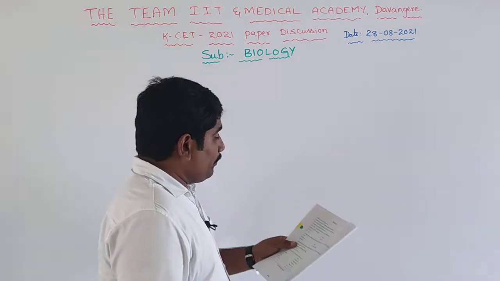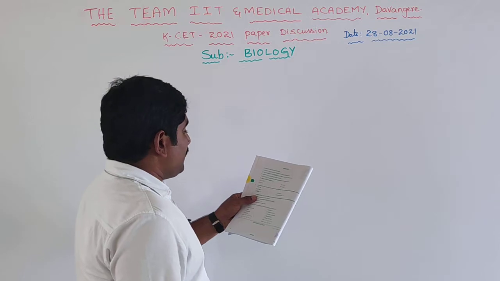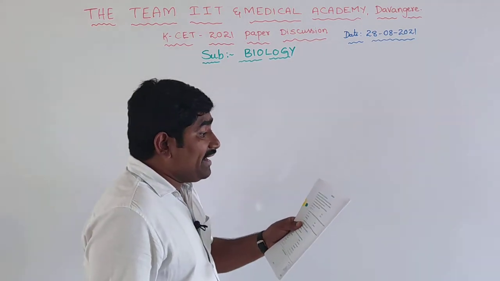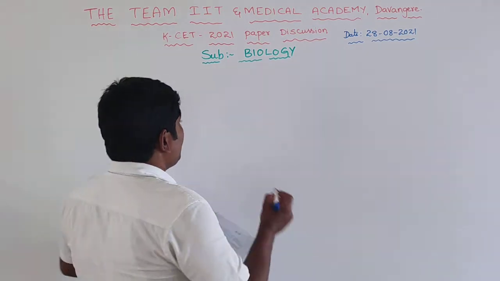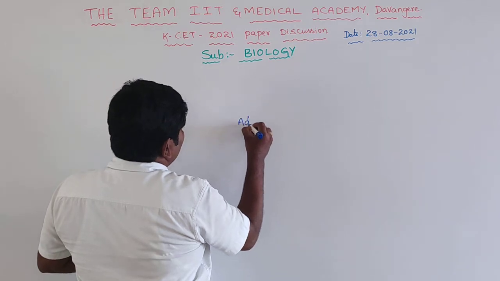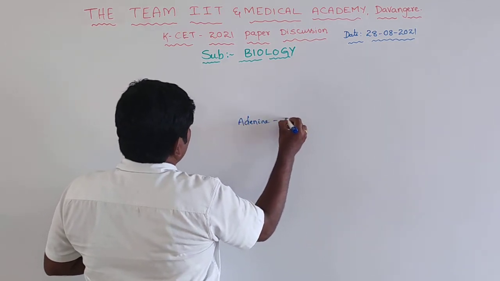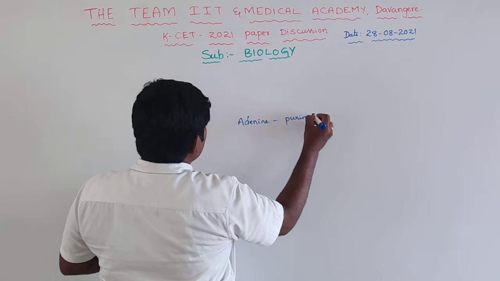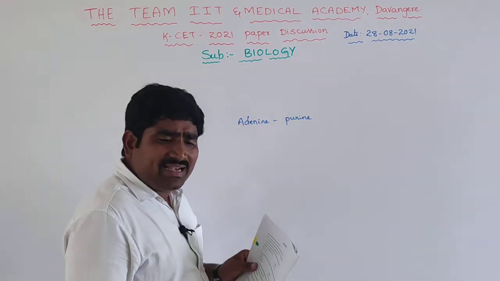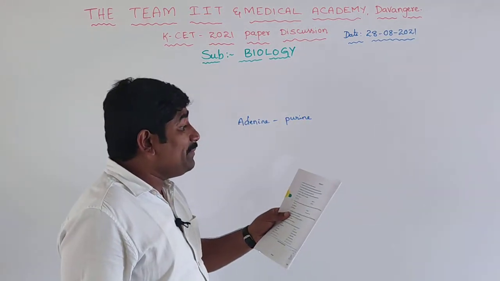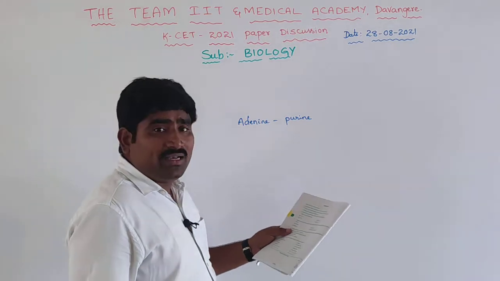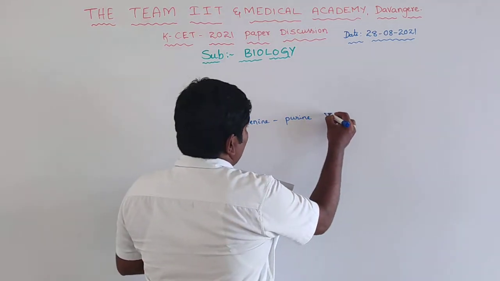Now, identify the correct statements. Kinetin is a derivative of adenine, which is a pyrimidine, is given. Kinetin is a derivative of adenine only, that is right. But pyrimidine is given, and adenine is a purine. So this statement is wrong.